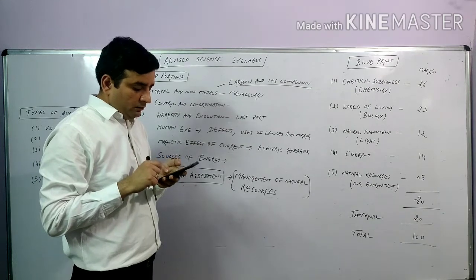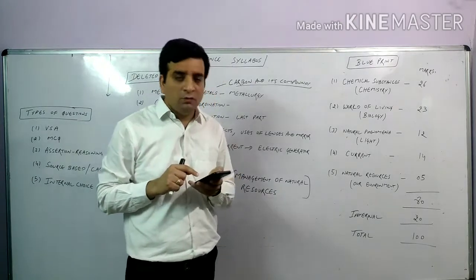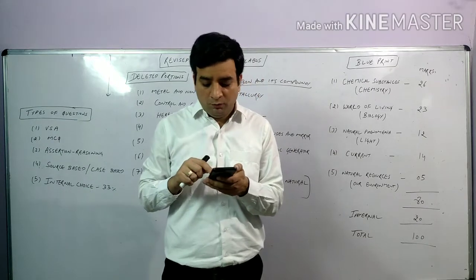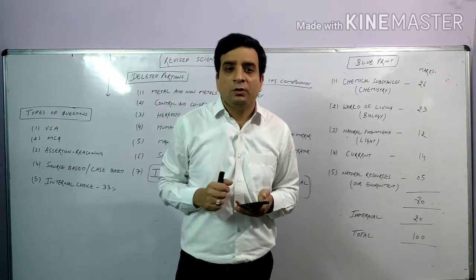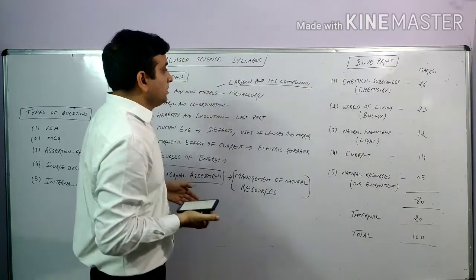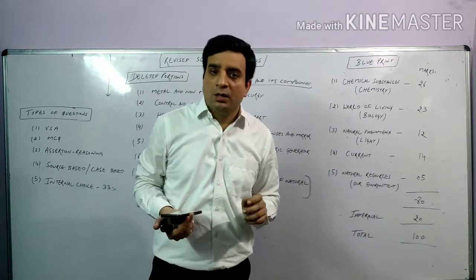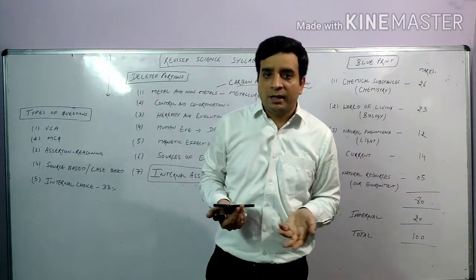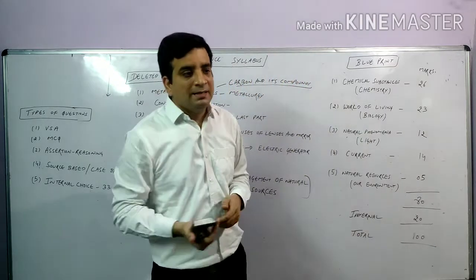Next, one more topic that has been removed from physics, from the unit natural resources, is the sources of energy. The sources of energy topic is also removed from your syllabus. So these are a few of the deleted topics. You can mark those topics in your books, see which topics are deleted and which you have to study. The rest I can help you with, the topics that are part of your syllabus.